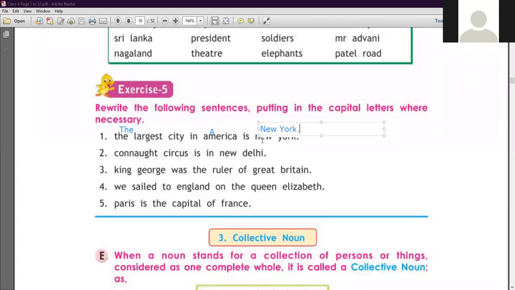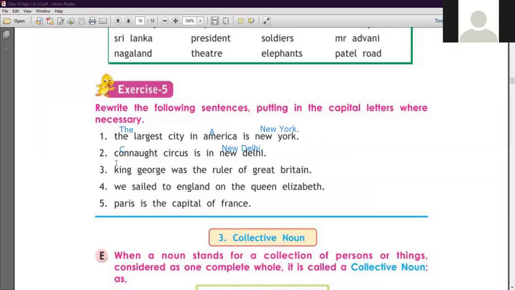Clear, students? Now next one is here: Connaught Circus is in New Delhi. So I am talking about the particular circus, Connaught Circus. So here you have to write C capital. After that you have to write the capital letter in New Delhi, N E W, New, D as a capital, D E L H I. Clear? At the end of the sentence, you have to put a full stop. Okay, clear that?